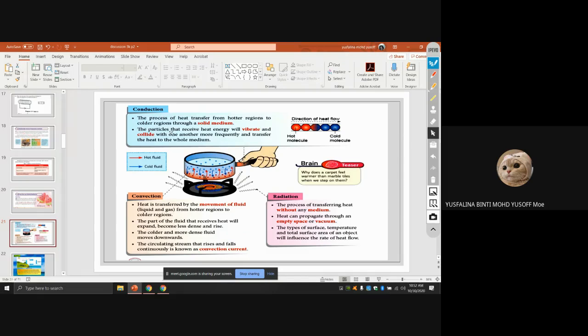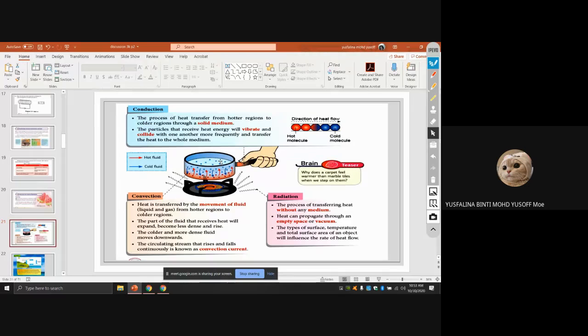That's solid, and it transfers by the vibration of the molecules from the hotter to the colder particles, okay? And then for this one, convection is actually for fluids such as liquid or gas. I already explained the bottom part becomes hotter, so it will expand and become less dense, so it will go up. And then the upper part is colder, so it's more dense now, so it will go down. So you can see there is a flow here, one goes up, one goes down.